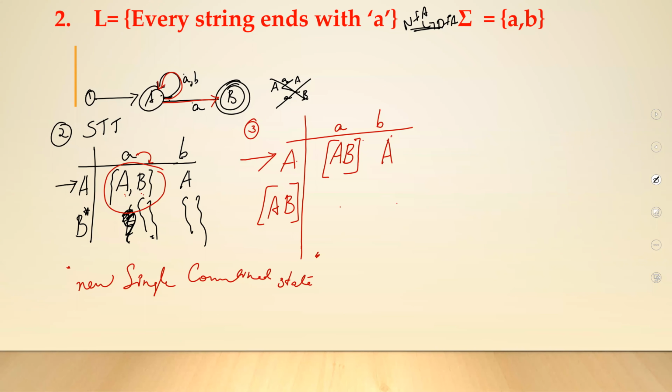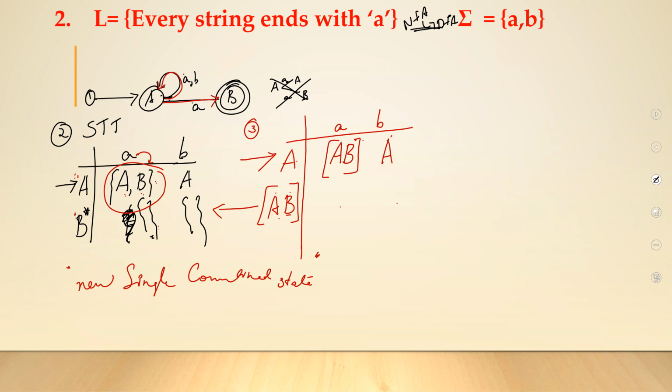To write entries for this new state, refer to your old table. You have A and B over here. Look into A and B, find out the states which occur in both, and then take the union.